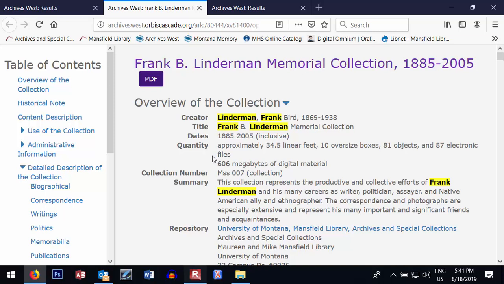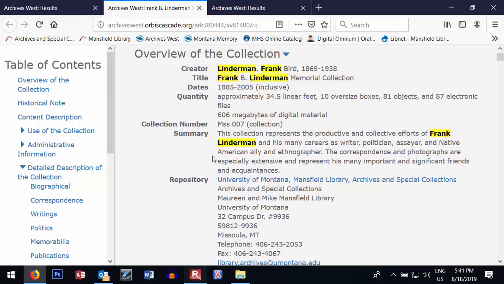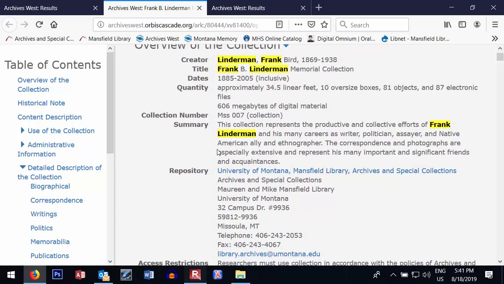What we want to do then is use this guide to help us narrow down our search and find the materials related to our research topic. That way we're not trying to look through 60 plus boxes for that one letter or that one photograph.